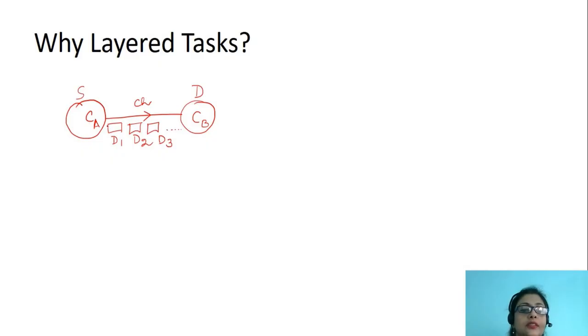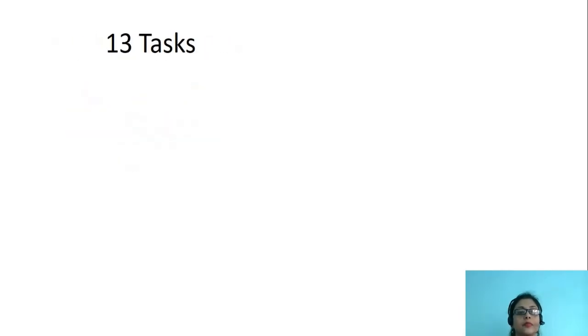Now, this task of sending the data from one computer to another requires lots of functionalities to be performed. It is not an easy task. There are lots of tasks that must be performed. So, these tasks are segregated into different layers. That is why it is called a layered task.